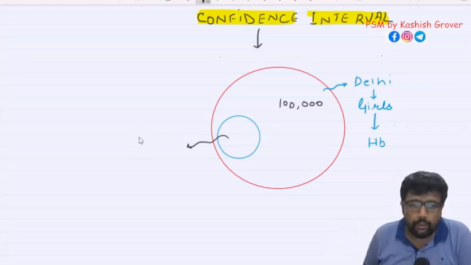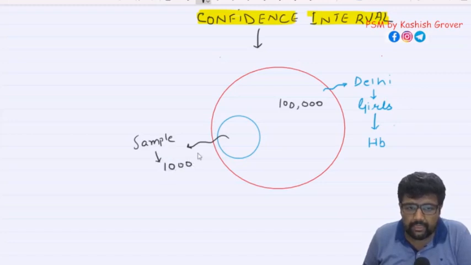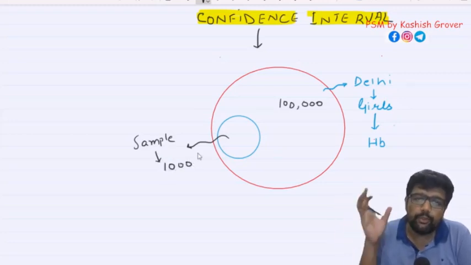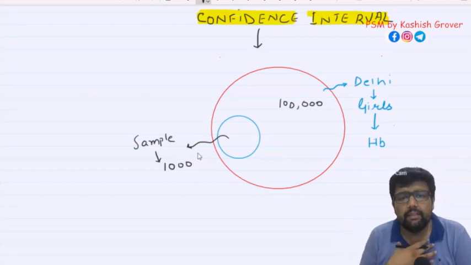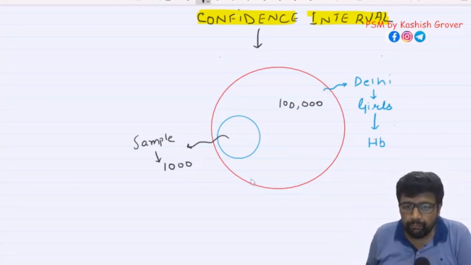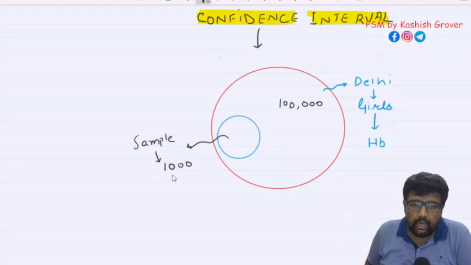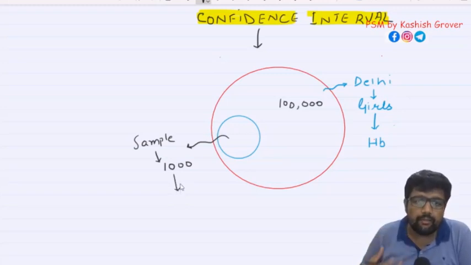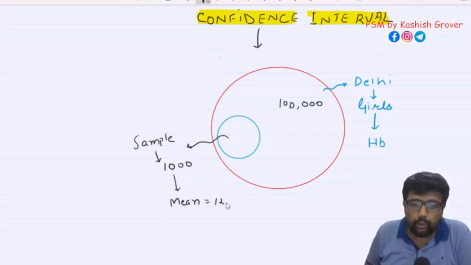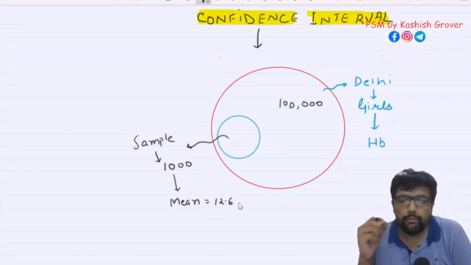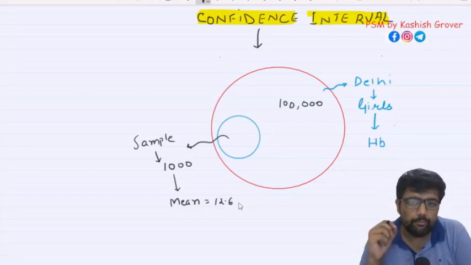What I will do is I will draw a sample. Suppose the sample size is 1000. Suppose I included 1000 girls and I say these 1000 girls will represent the whole Delhi population. Now I started doing the study. I started assessing their hemoglobin level, and I found the mean hemoglobin of these 1000 girls is 12.6.